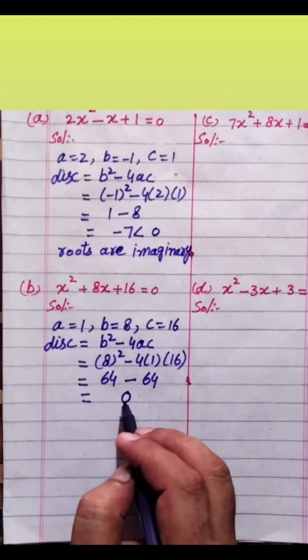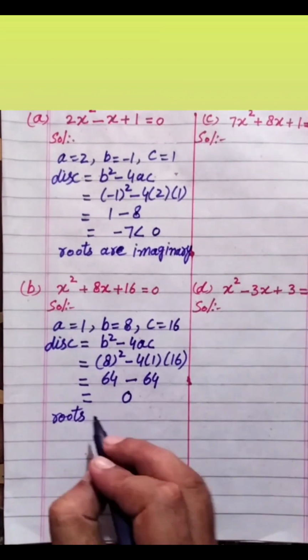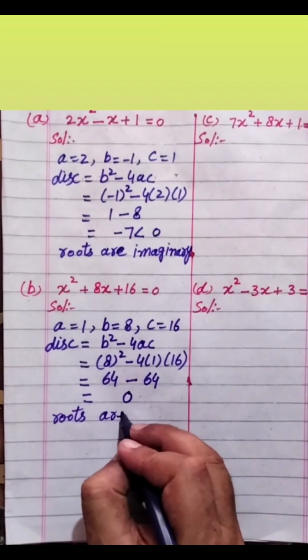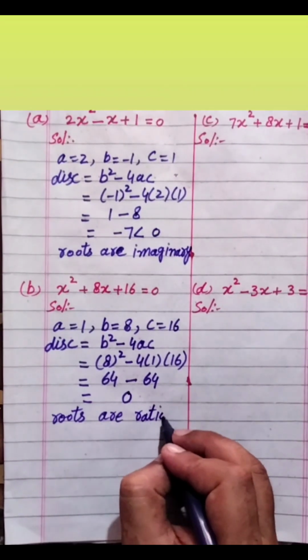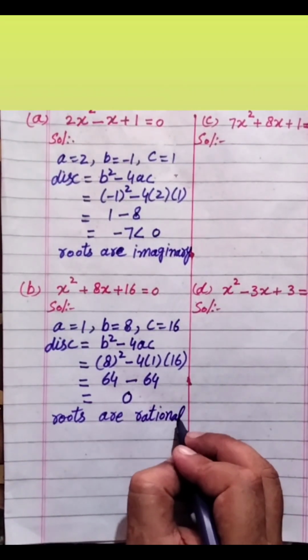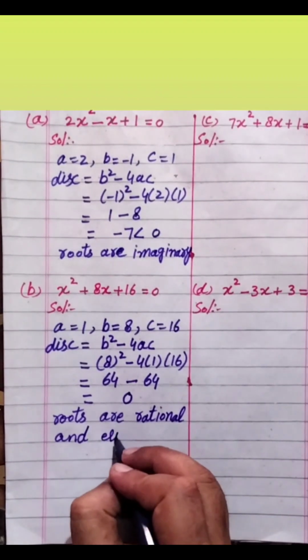As discriminant is equal to 0, roots will be rational and equal.